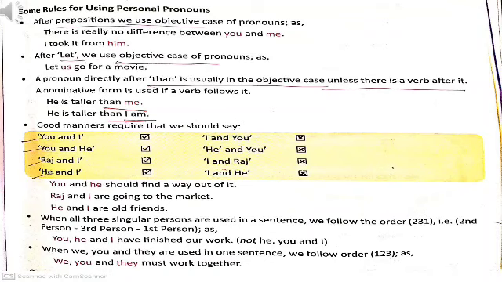And when we write any pronoun directly after than, usually it is objective case. And if there is any verb after it, then it is a nominative form. He is taller than me. This is objective case. And he is taller than I am. This is nominative case.